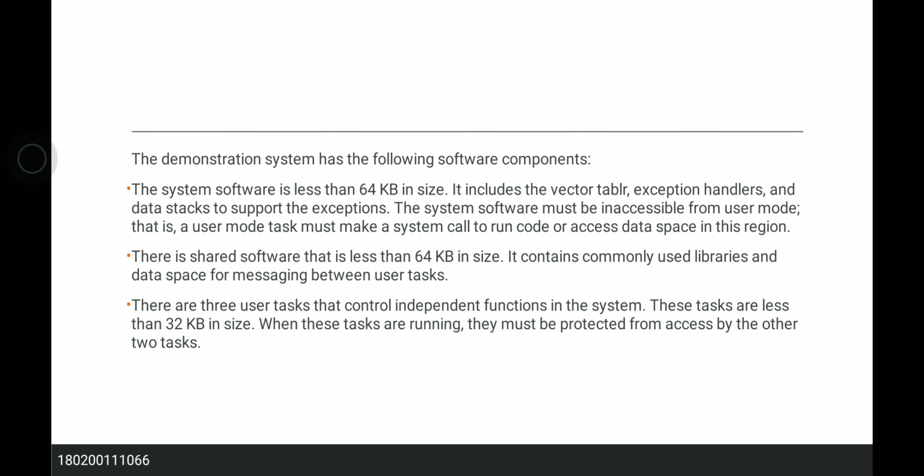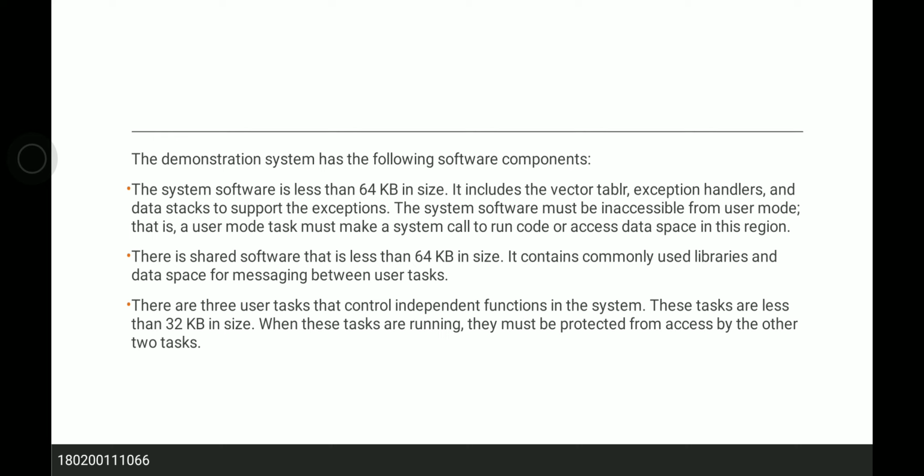The system software must be inaccessible from user mode. That is, a user mode task must make a system call to run code or access data space in the region. Second, there is shared software that is less than 64 KB in size. It contains commonly used libraries and data space for messaging between user tasks.